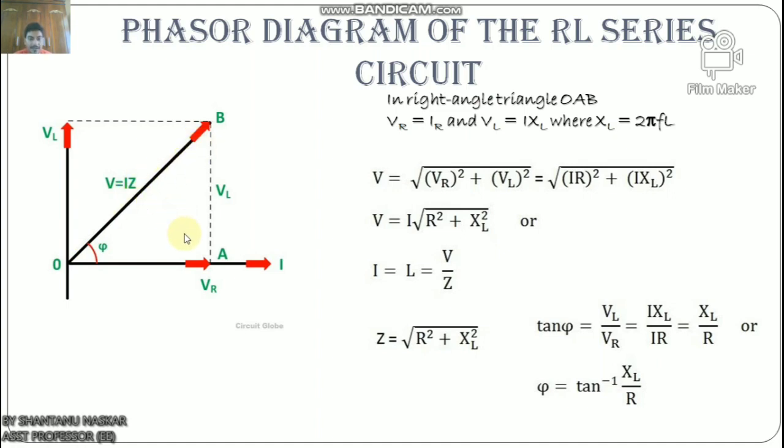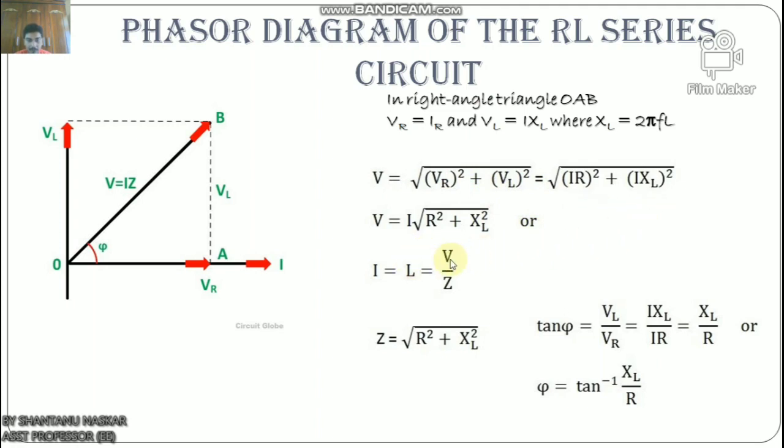So in the right angle triangle OAB, VR equals IR and VL equals IXL, where XL equals 2 pi FL. XL is the inductive reactance and F is the frequency. Now we can write V equals root over VR square plus VL square, equals root over IR square plus IXL whole square.